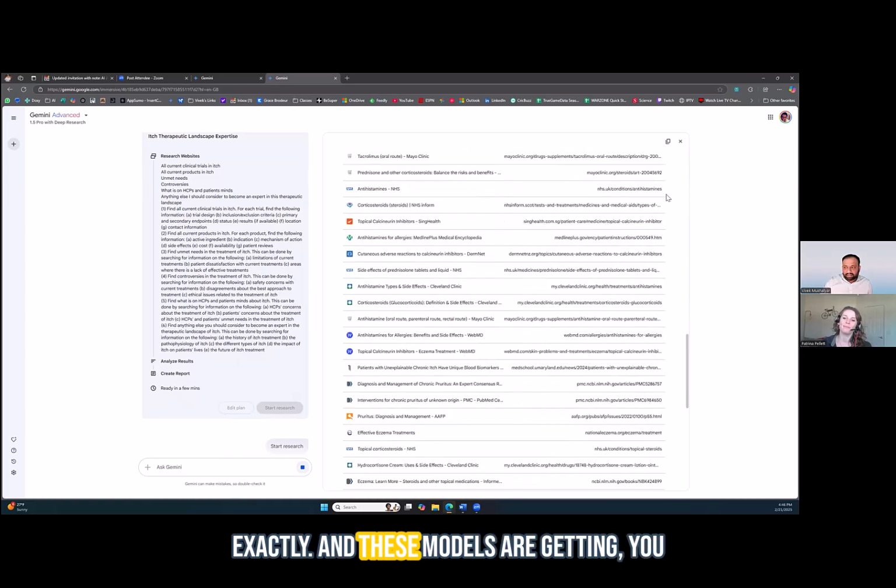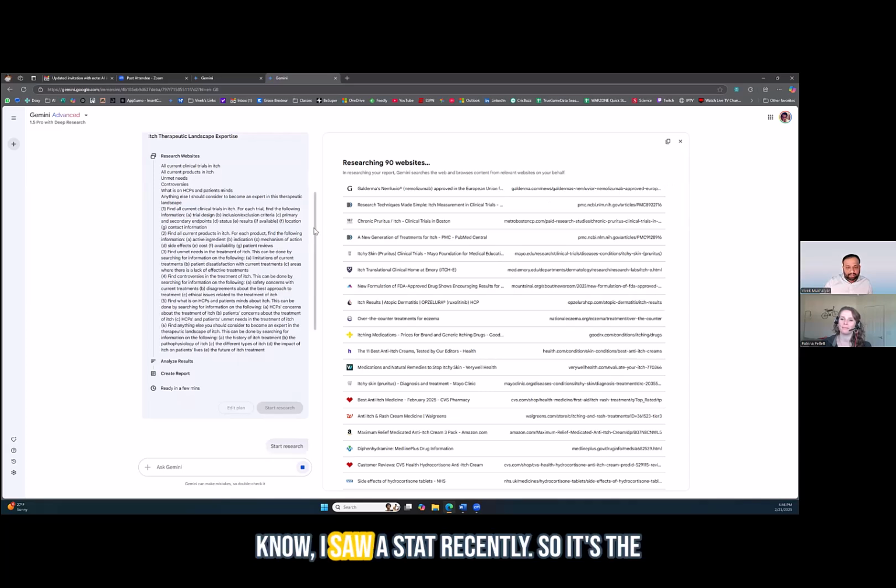Exactly. And these models are getting better. I saw a stat recently on the benchmark that these models are tested against now. It's called Humanity's Last Exam, where they had about 50 experts from all around the world come up with 3,000 different questions that are the hardest questions any human can create. And these models now are scoring up to 25% on that exam.